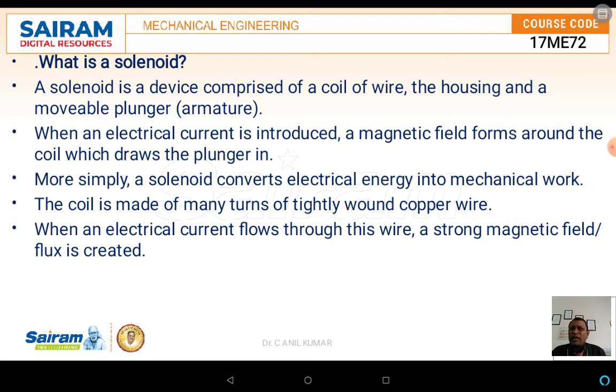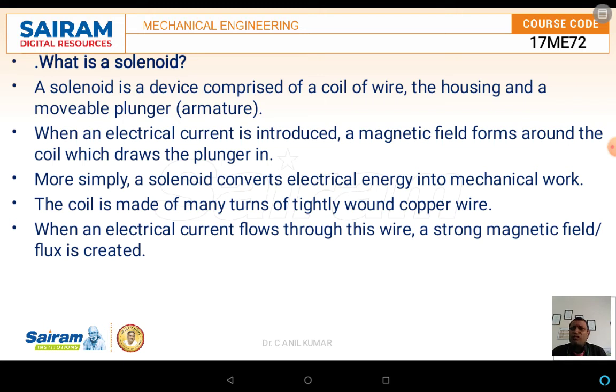When the electric current is introduced, an electric field is generated in the coil. Because of the electric current, a magnetic field is formed around the coil, which draws the plunger in.